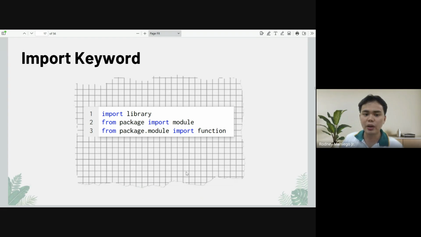A more specific one is this one. From package.module, import the specific function that we want to use. Diba? It's more specific. So basically, packages are very generic programs, no? And most of the time, we will only be using specific programs, specific functions. So that's why it is very important to use from package.module import function, or from package import module, instead of importing everything.